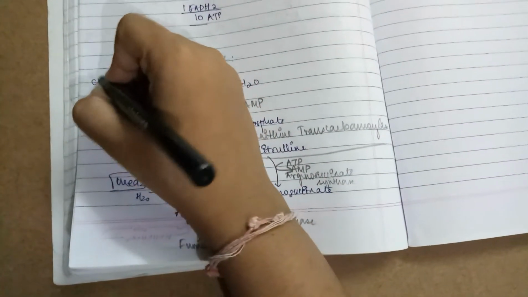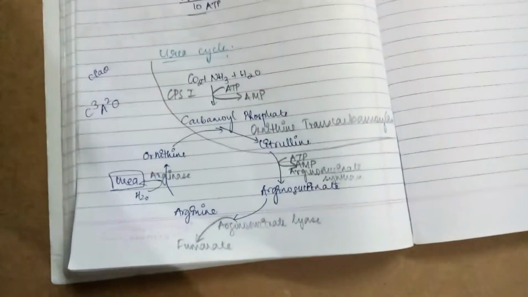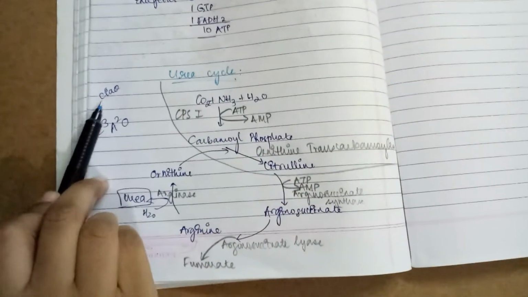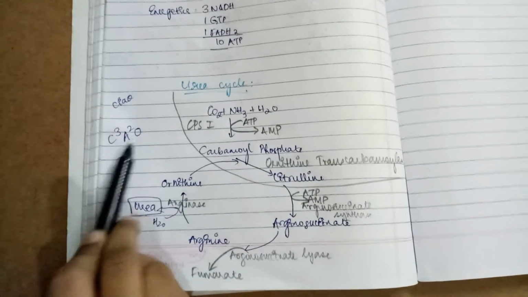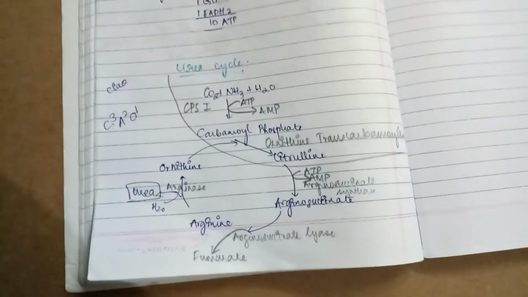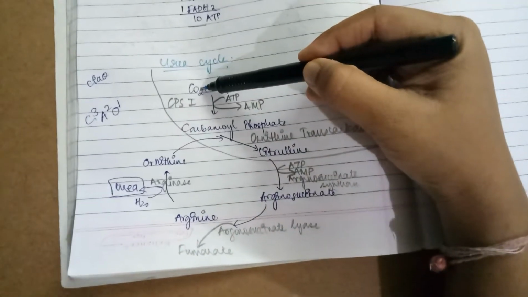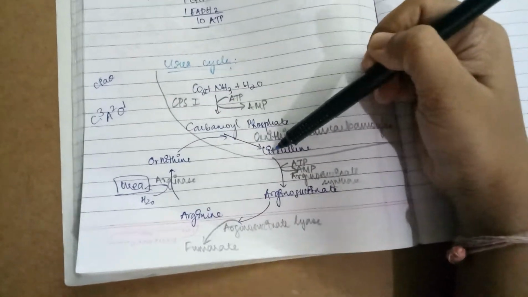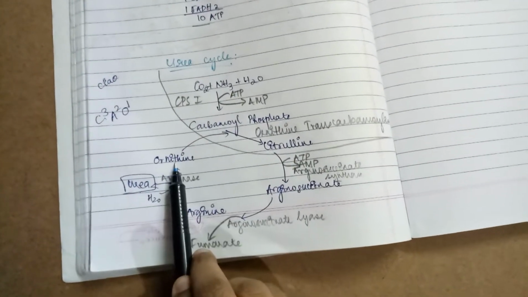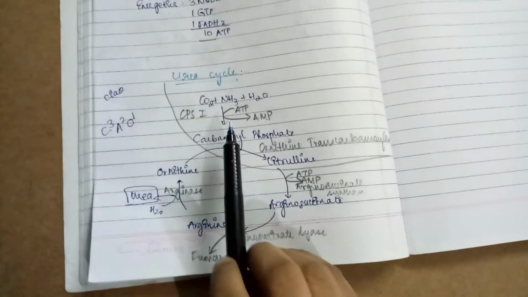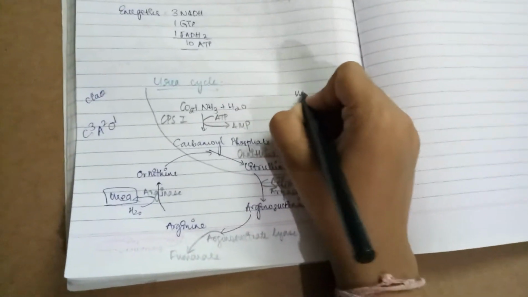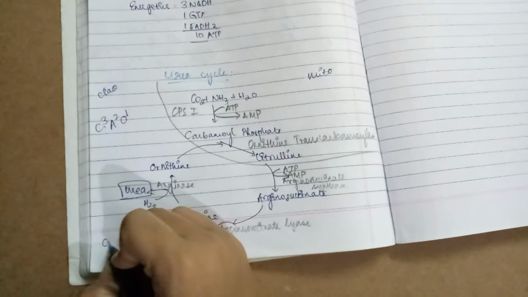The easy mnemonic to learn this is C cube A square O. As you all know the term CaO, some people say Cia as CaO. So, C cube A square O, 3, 2, 1. Carbon dioxide forms 1: carbamyl phosphate, citrulline, C cube; arginosuccinate, arginine, A square; and ornithine forms the O. The first two reactions take place in the mitochondria, and the remaining steps occur in the cytoplasm.